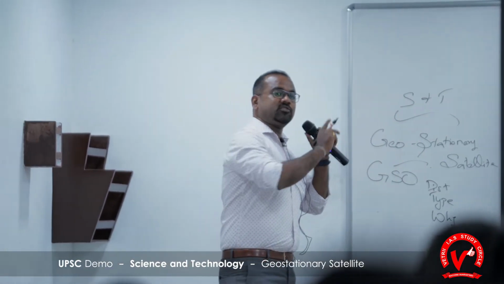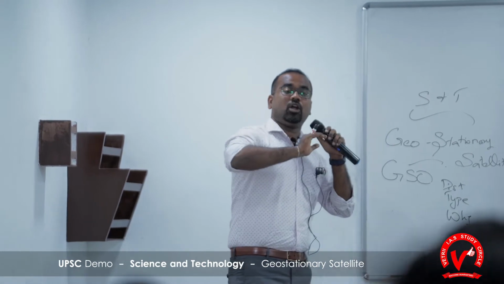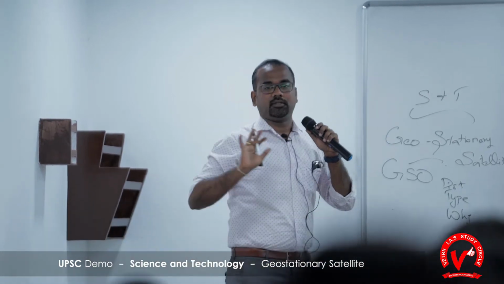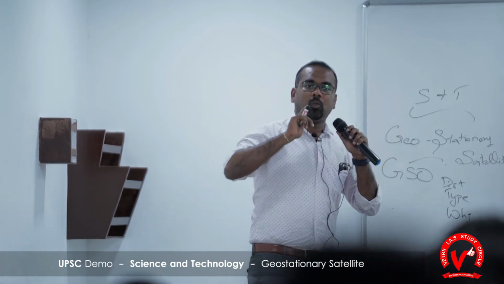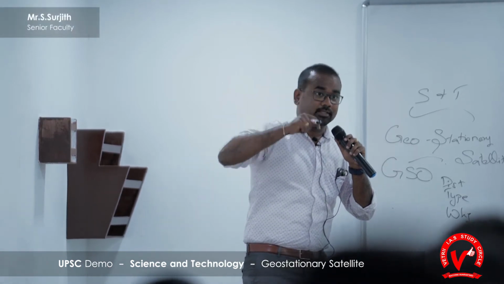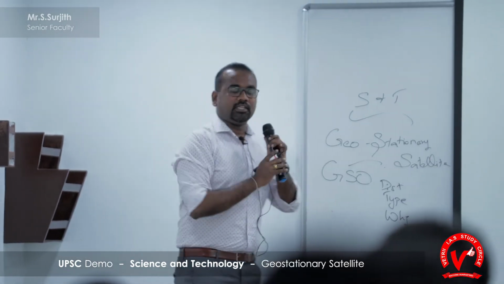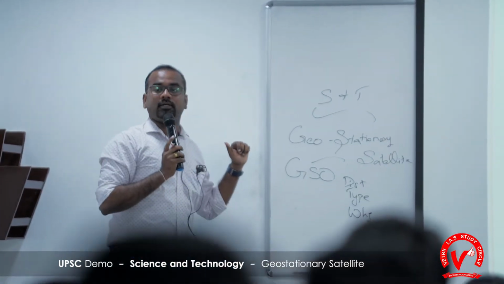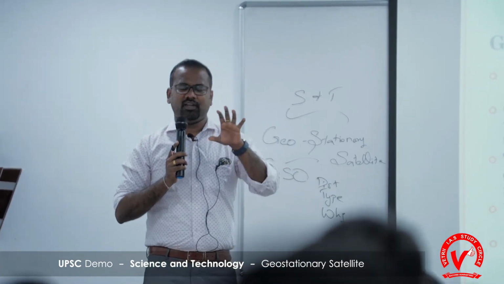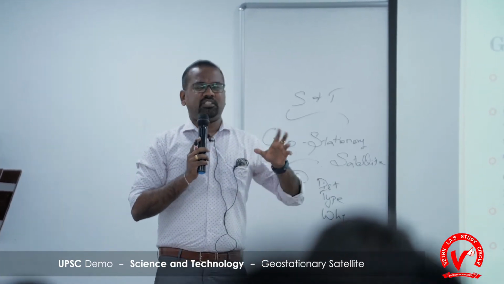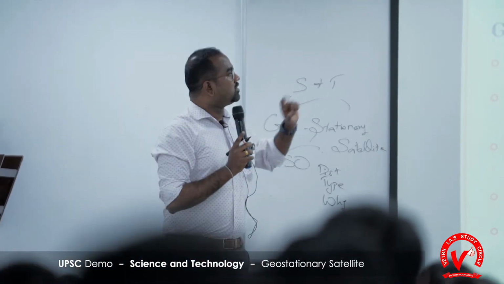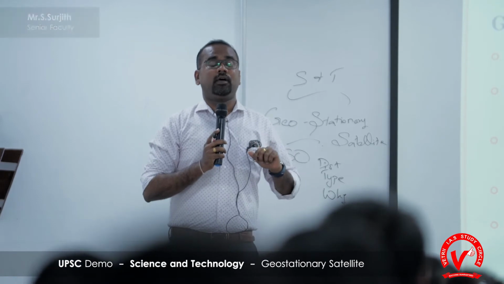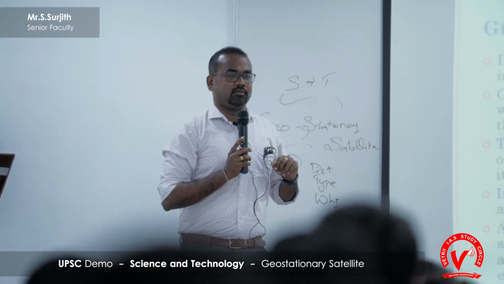This is the orbit which is at the farthest distance from the center. Among all the orbits, this orbit is the one which is at the farthest distance from Earth. The distance is 36,000 kilometers, which roughly converts to 22,000 miles. In UPSC, one question has been asked: Geostationary orbit is at a distance of 22,000 kilometers.